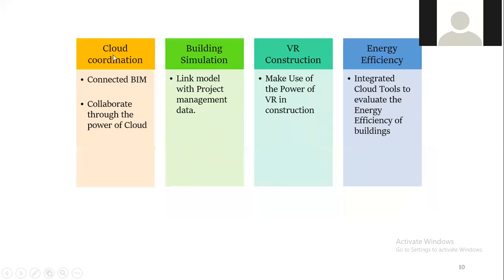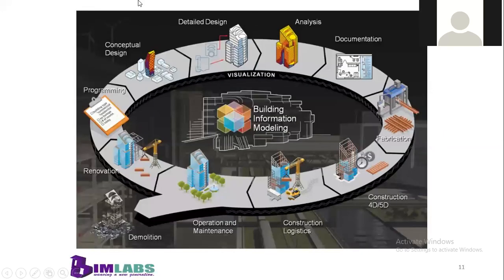So next is cloud coordination. You can also do this coordination in the cloud, and building simulation can be done with the BIM software. VR construction is also possible here. And for energy efficiency, there are tools for finding the energy efficiency of a building. So these are the differences between the normal traditional method and the BIM process.